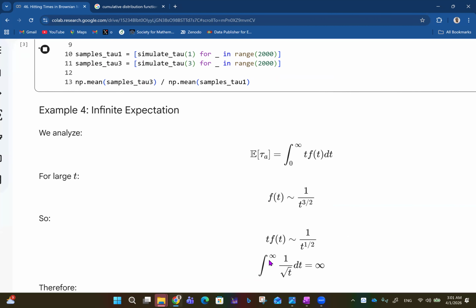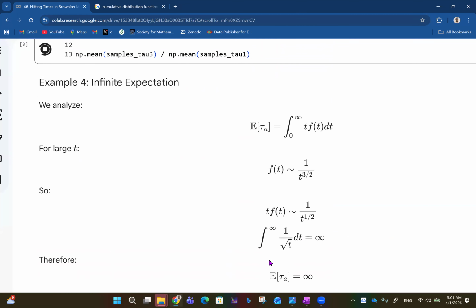So for example 4, we now have infinite expectation. We analyze that the expected value of tau sub A is equal to the integral from 0 to infinity of t f(t) dt. For large t, f of t approaches 1 over t to the power 3 over 2, and so t f(t) is approximately 1 over t raised to a half, so you integrate from 1 to infinity of 1 over root t dt.